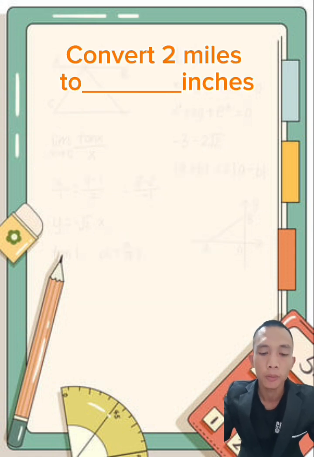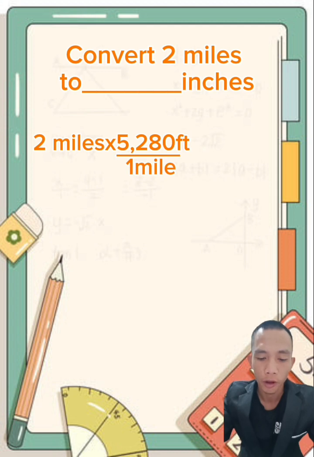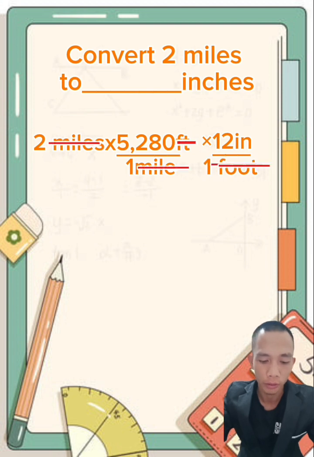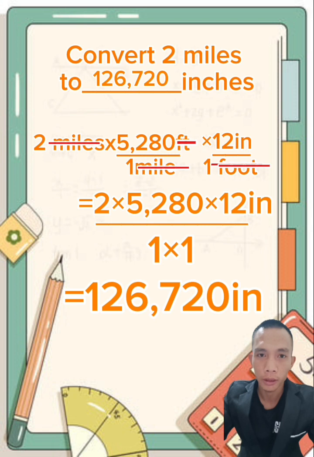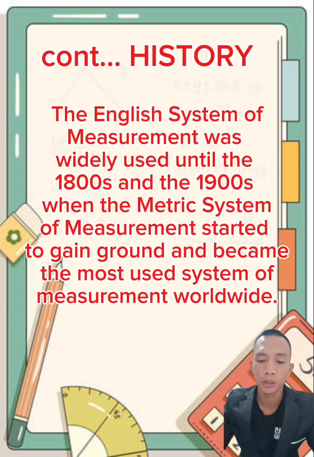Example number 2. Convert 2 miles into inches. 2 miles times 5,280 feet over 1 mile times 12 inches over 1 foot. So cancel out the miles and feet. 2 times 5,280 times 12 over 1 times 1. So copy the inches. Equals 126,720 inches.